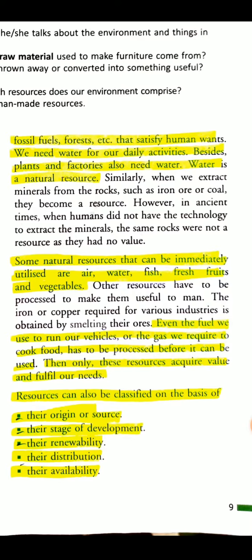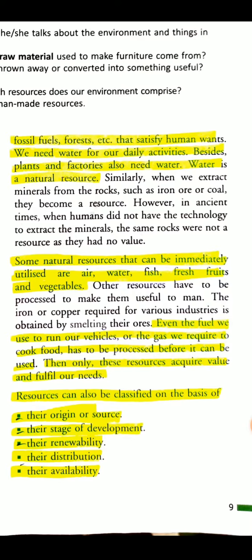All biological or living beings such as plants, animals, insects, etc. Biotic resources mean all the plants and animals, or living things. In the same way, abiotic resources include all physical or non-living things such as land, minerals, soil, water and climate.